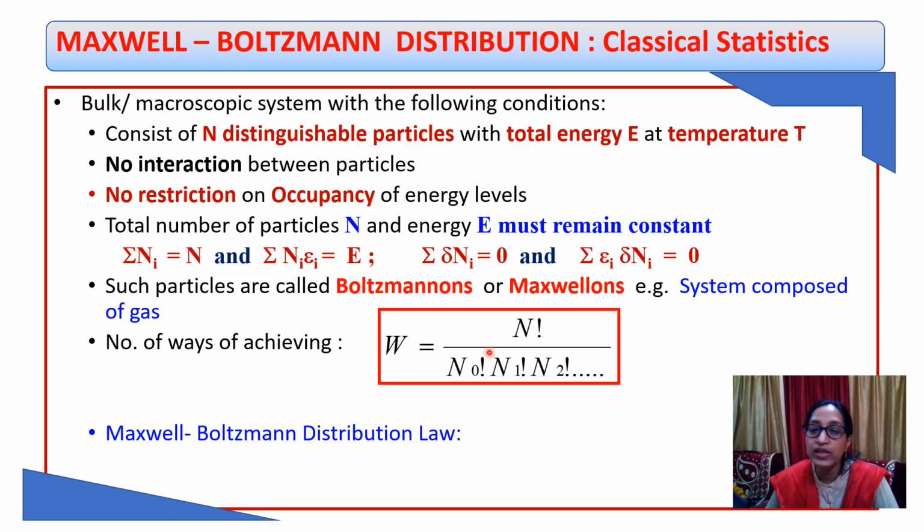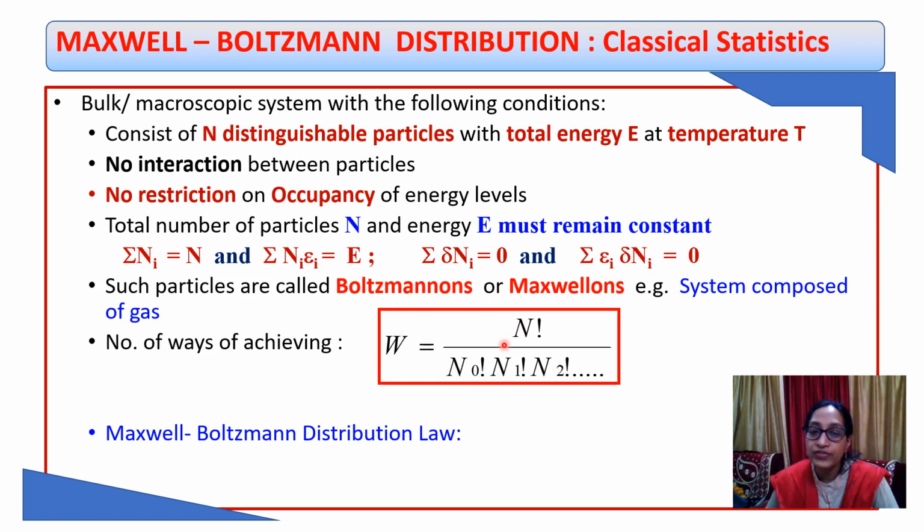We have also seen that the number of ways of achieving a distribution is given by W equal to N factorial divided by n0 factorial, n1 factorial, n2 factorial, and so on. Here we see that the N identical but distinguishable particles are distributed in such a way that n0 particles go into the E0 level, n1 goes into the E1 level, n2 goes into the E2 level. This is for a particular time. The number keeps on changing, but for a given time this remains constant, and we can use these numbers and we can get the value of W.